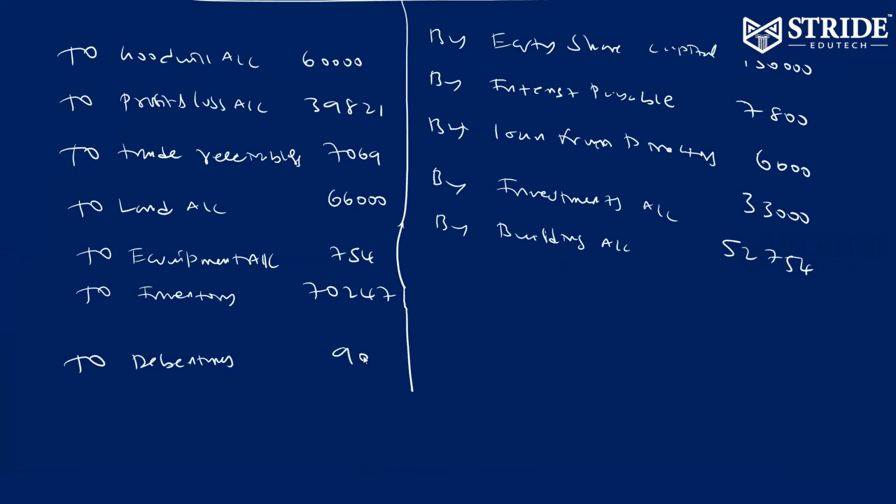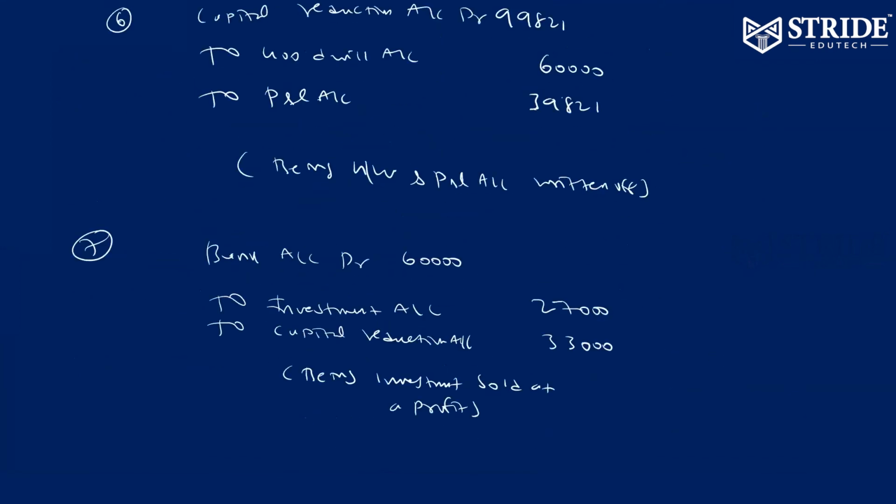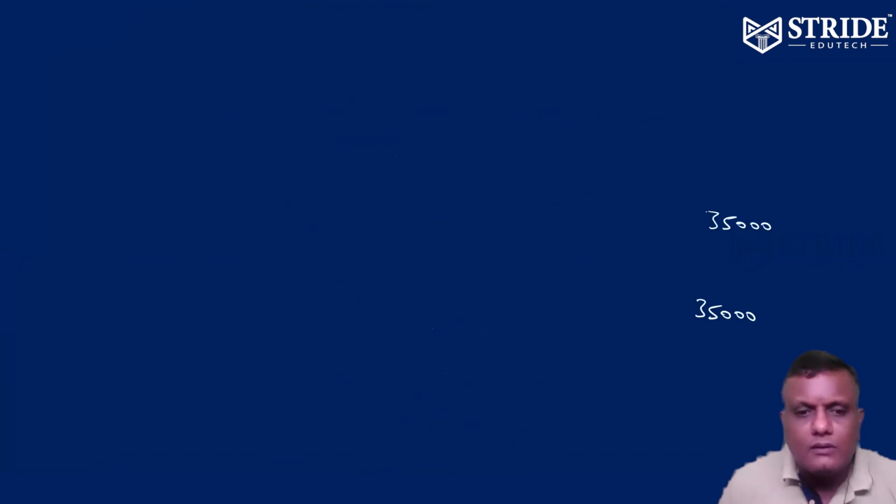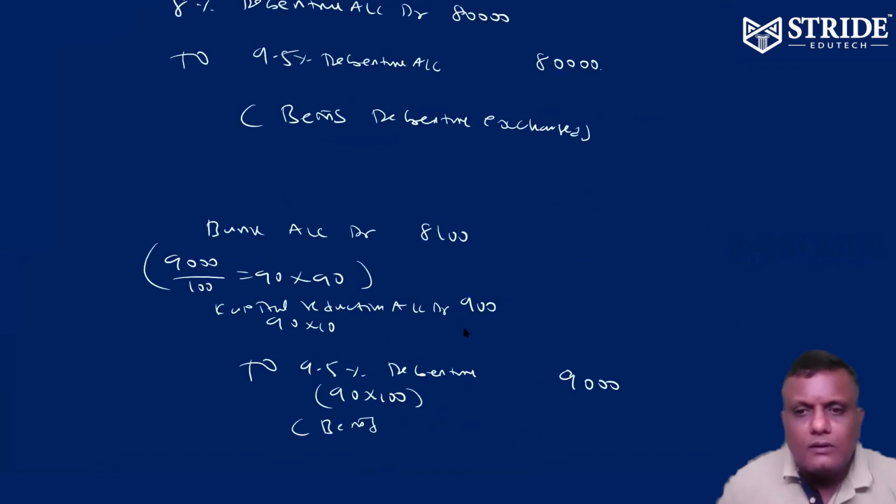To debentures 900, new debenture issued 900. Okay, that's it. Make a total. Debenture 900, issue 900 debenture. Kindly check it. Okay, right.